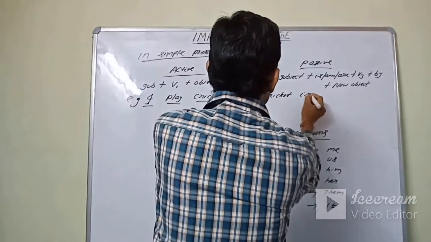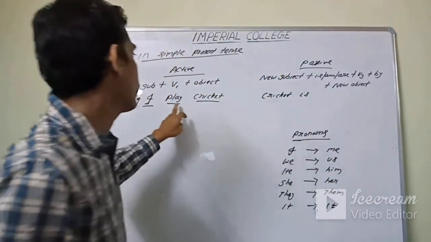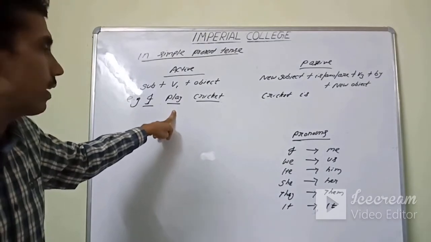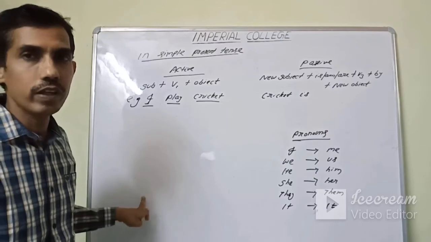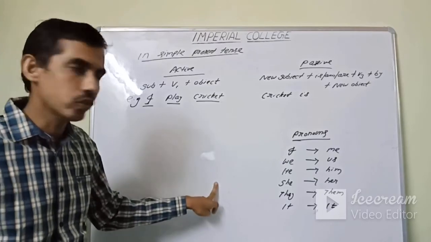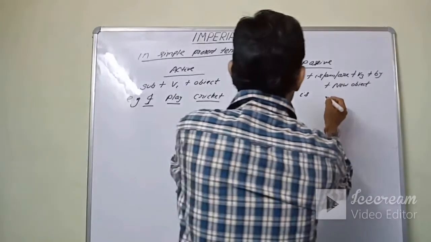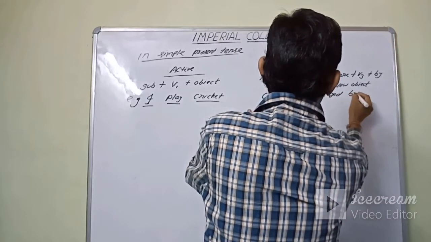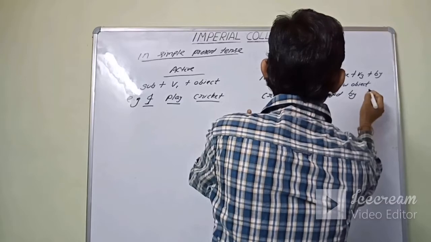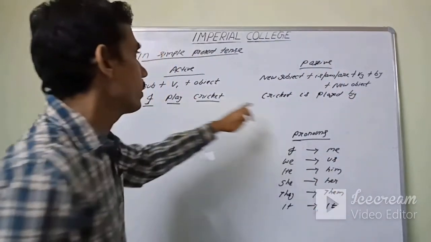Cricket is V3. Play is the verb. I just told you before that play, played, played. V1 play, played is V2, played is also V3. So cricket is played, P-L-A-Y-E-D, played by new object.